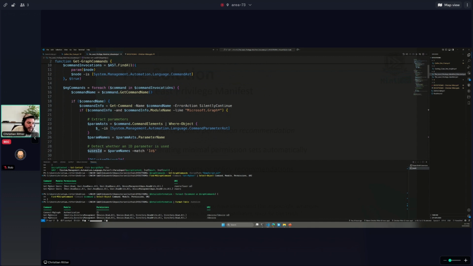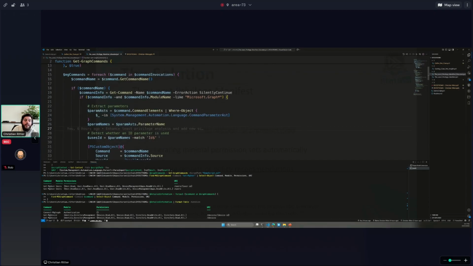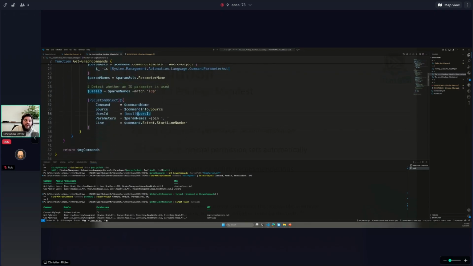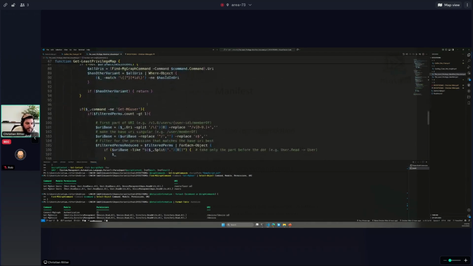Basically, I iterate through the command like before, but this time I also look for the parameter AST for the comments. And I just say, hey, if it matches the ID as a Boolean expression right here, then it uses the ID. And therefore I can filter out a little bit further.